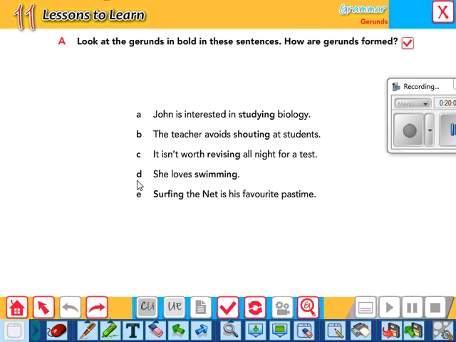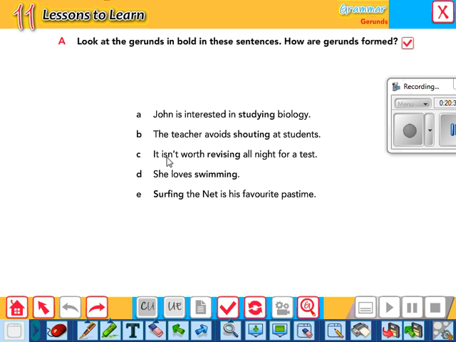Okay, so exercise A. Look at the gerunds in bold in these sentences. How are gerunds formed? John is interested in studying. Do you remember this example? So we form gerund or ing after a preposition. The teacher avoids shouting. So here we use gerund or ing after specific words.